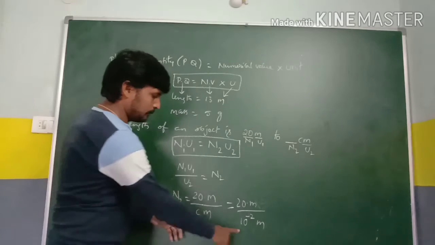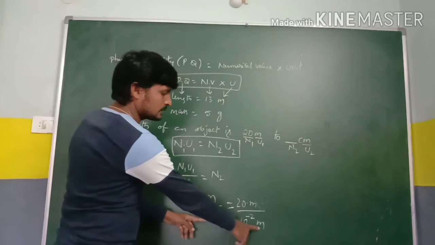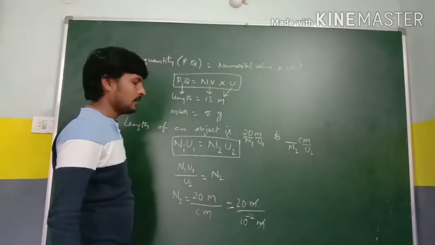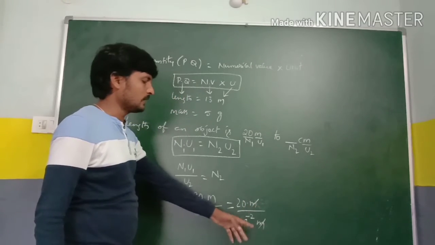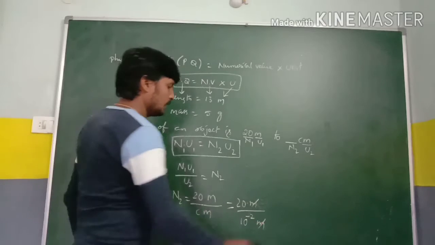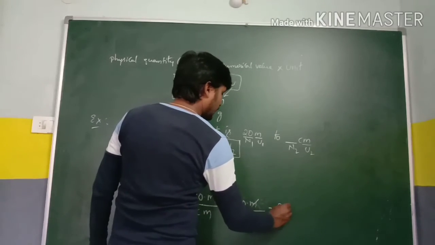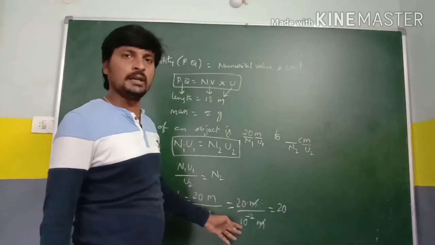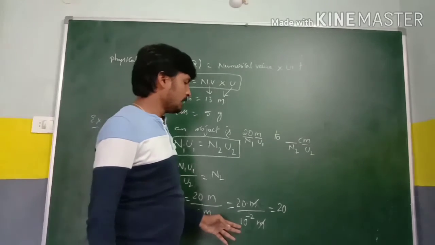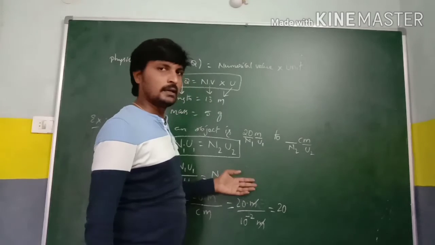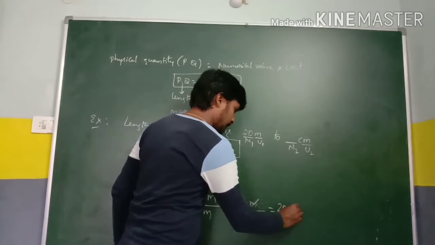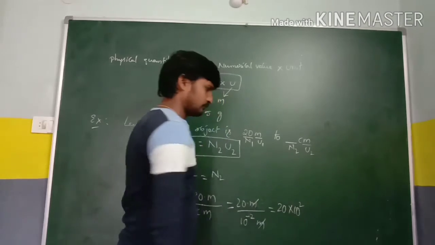Here centi means 10 power minus 2 and meter is common, so the common things get cancelled. 20 meter divided by 10 power minus 2 meter, so meter gets cancelled, and that leaves 20. Here 10 power minus 2 is in the denominator, so if it goes to the numerator, 10 power minus 2 becomes 10 power plus 2.